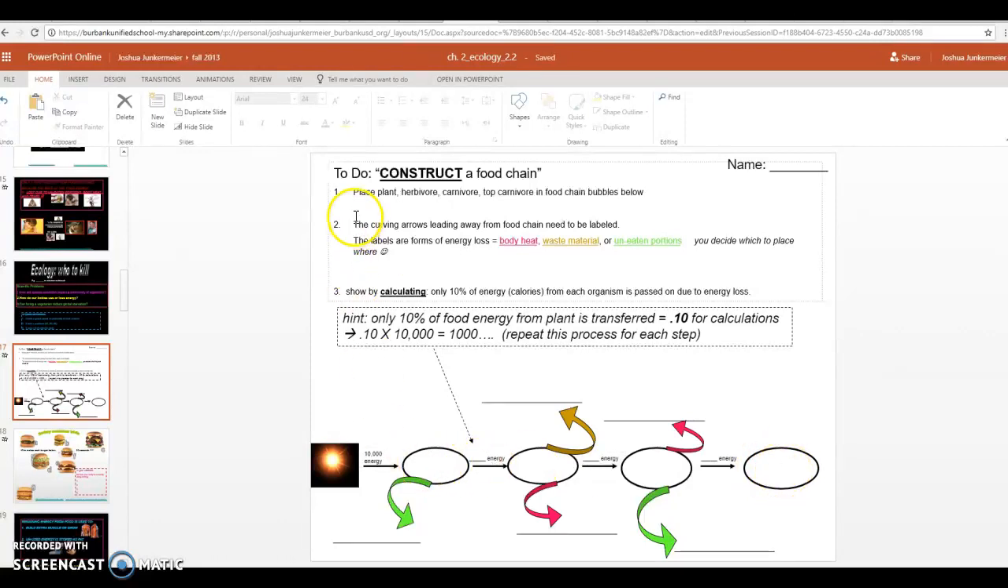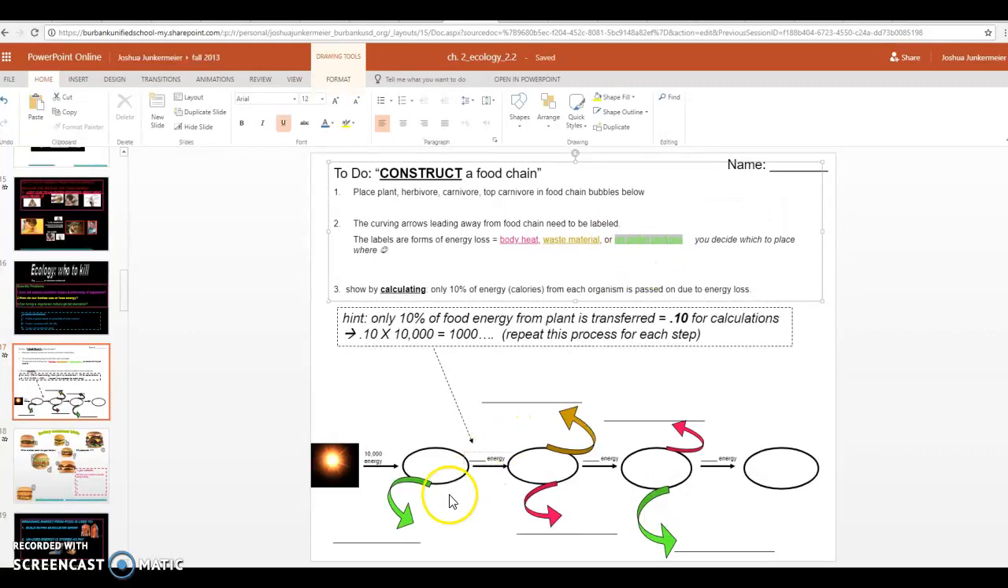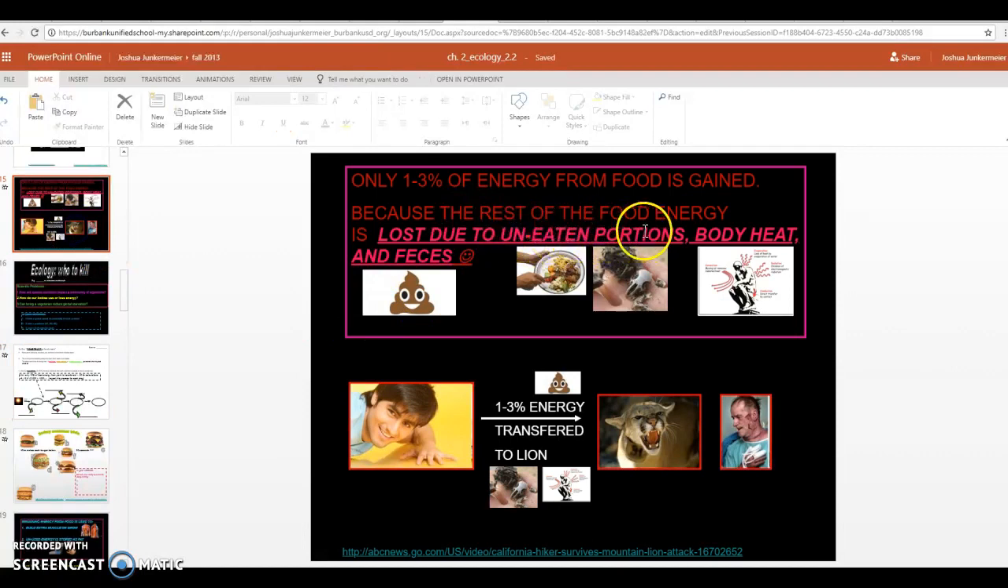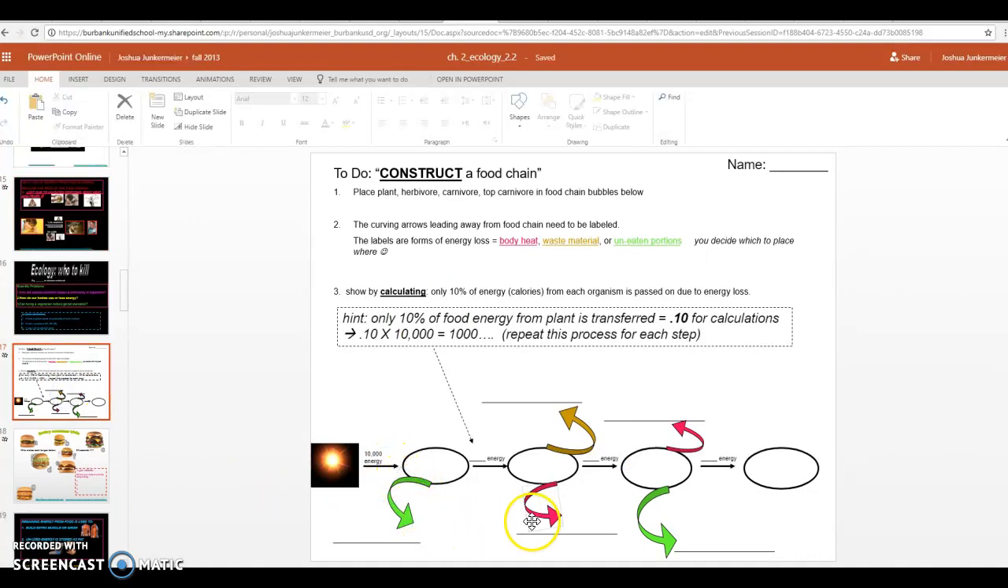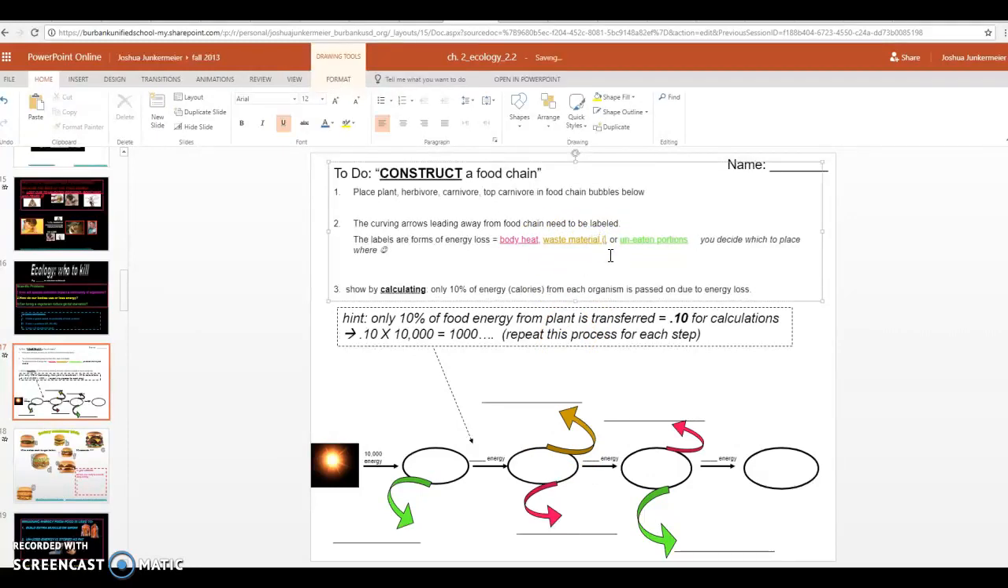And next it says, the curving arrows leading away from the food chain need to be labeled. These are the curving arrows. If the curving arrow is green, that means you need to label the green arrow uneaten portions. Remember, there's 3 different ways energy is lost: uneaten portions, body heat, or feces. So we just want to recognize in the food chain, we want to show ways energy is lost. So you'd put uneaten portions for any of the green arrows. If the curving arrow is red, we would put body heat. And if it's golden colored, we'd say waste material, like feces. In fact, I'll put that in the worksheet. Let's write feces.